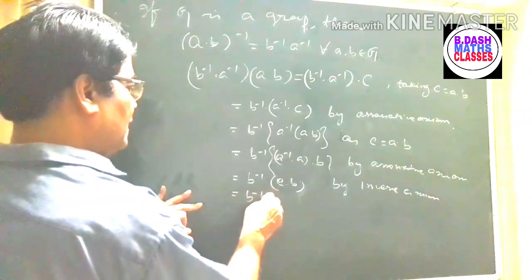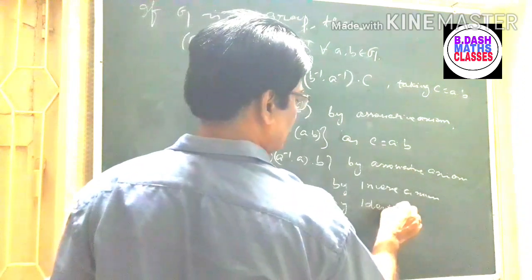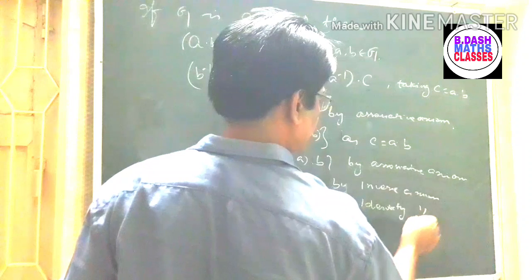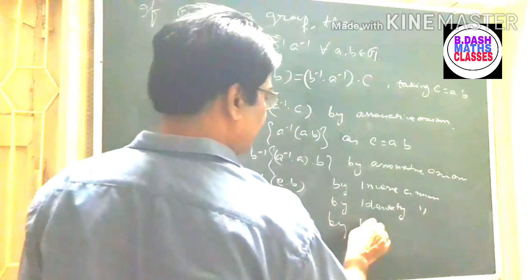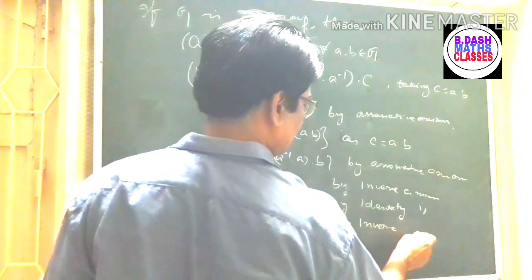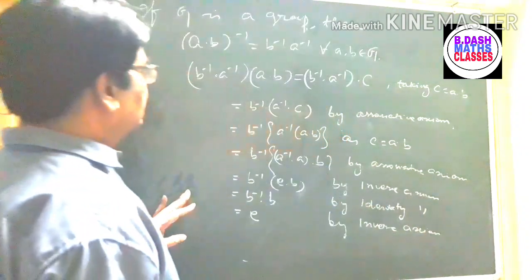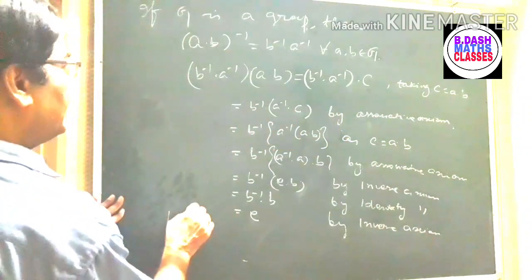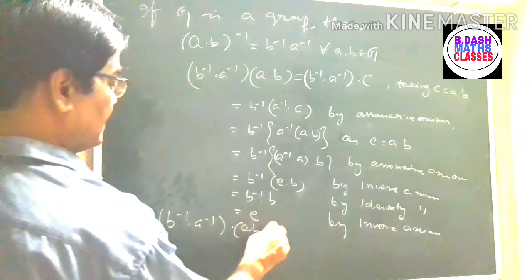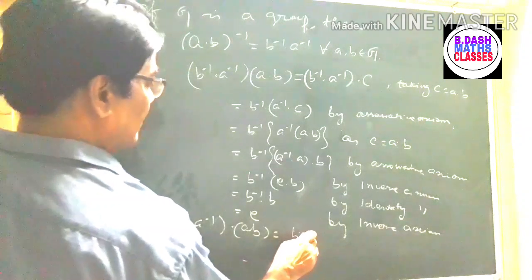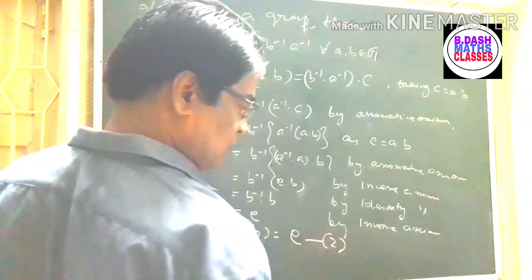This is B inverse B by identity, which is equal to E by inverse again. So we are getting B inverse A inverse into A B is equal to E. So this is equation 2.